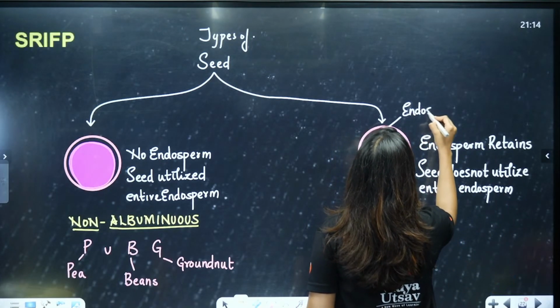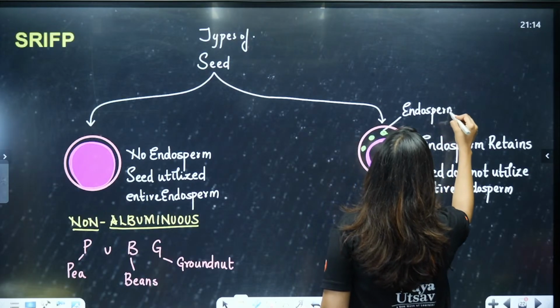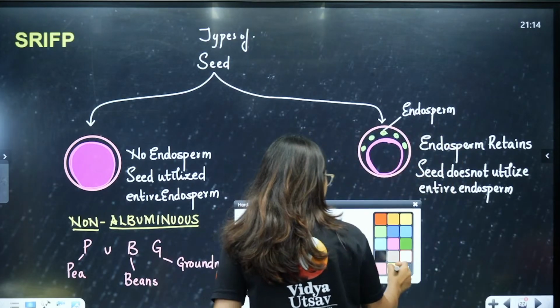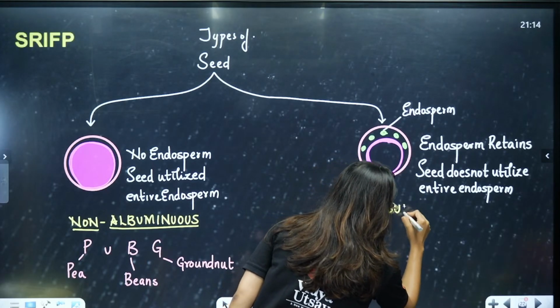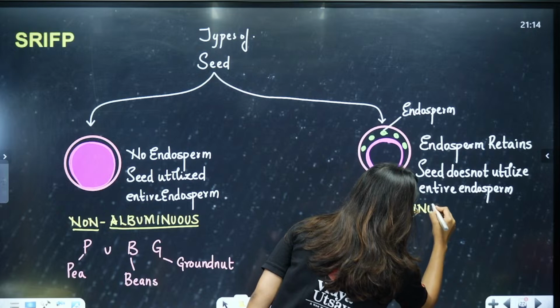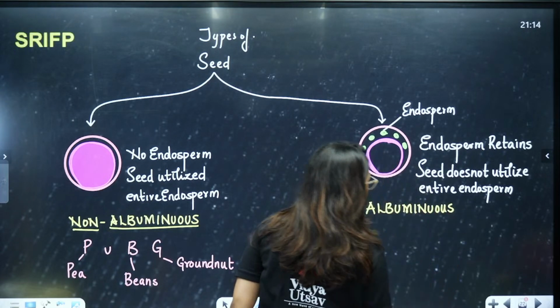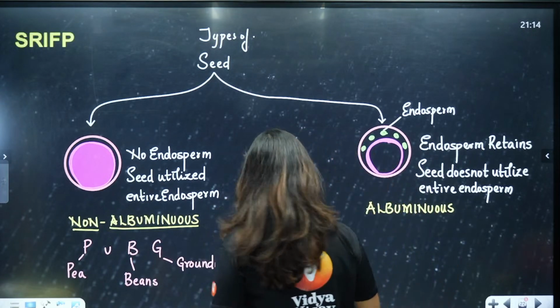This is the endosperm. Clear? So this is called albuminous. Albuminous seeds.